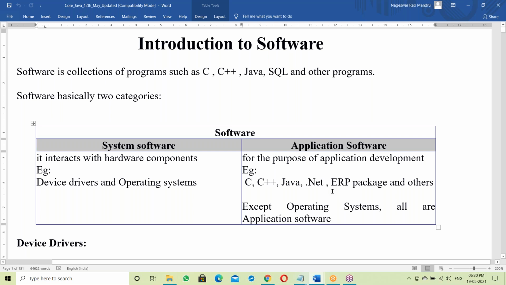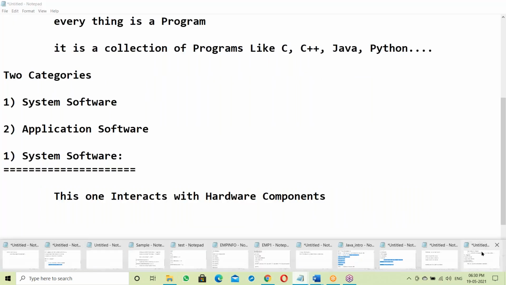Try to understand. Don't write running notes. Don't deviate your time in writing running notes. Just focus on the class, completely 100%. Try to understand the concepts here.